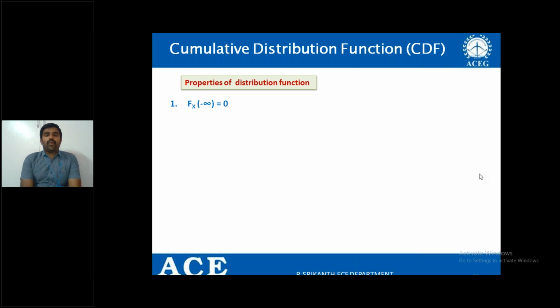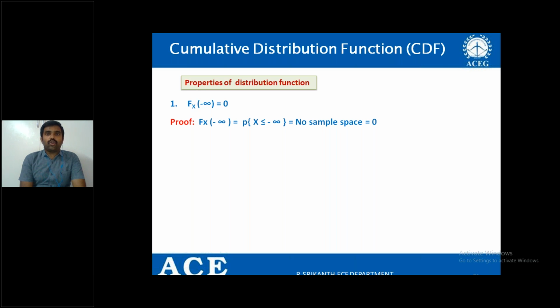That is, along the x-axis, if I take the elements of the random variable, the minimum value is minus infinity, and Fx of minus infinity is always 0, because Fx of minus infinity is the probability of x less than or equal to minus infinity.